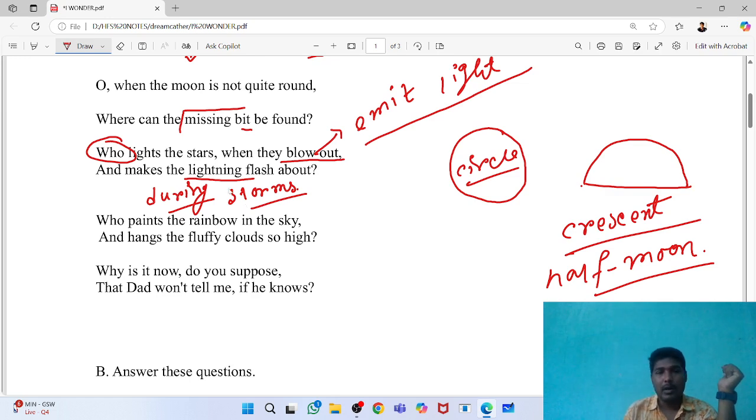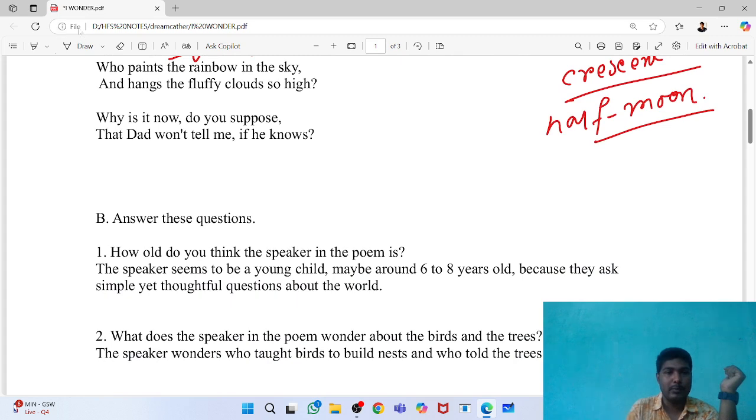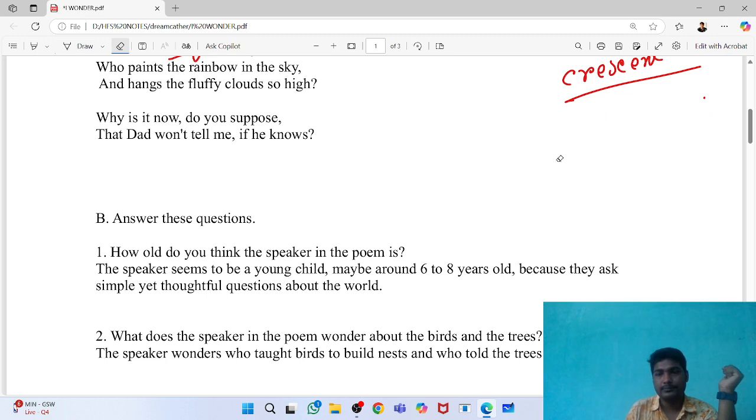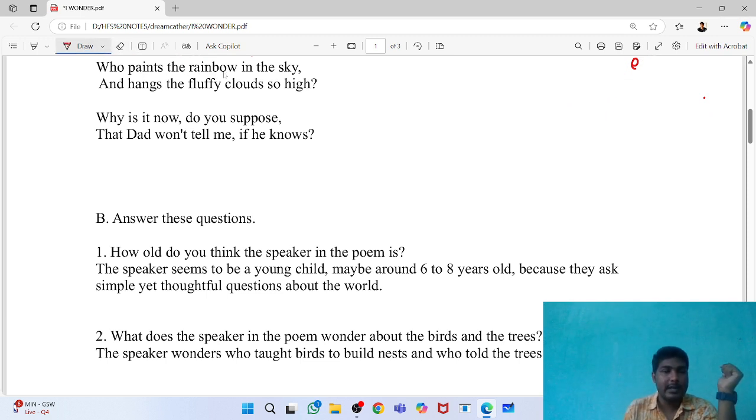Okay, now next question is, who paints the rainbow in the sky? Now how many colors are there in a rainbow? There are 7 colors in the rainbow. Okay, I'm erasing all this, I hope you have written down. Okay, what is the next question? Who paints the rainbow in the sky? Like who paints the rainbow? That is the question. The poet is asking who paints the rainbow, because the rainbow is beautiful and it has 7 colors. So the question is, who has put all the 7 colors in the rainbow?